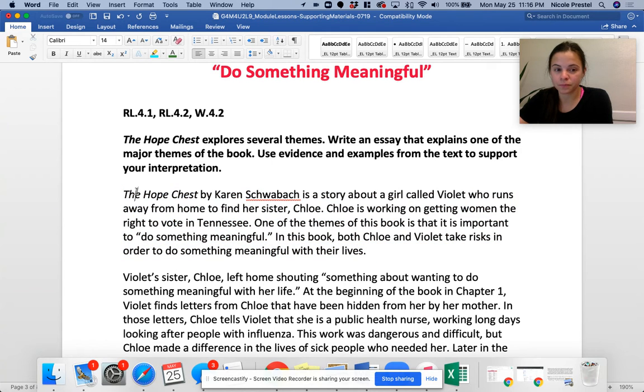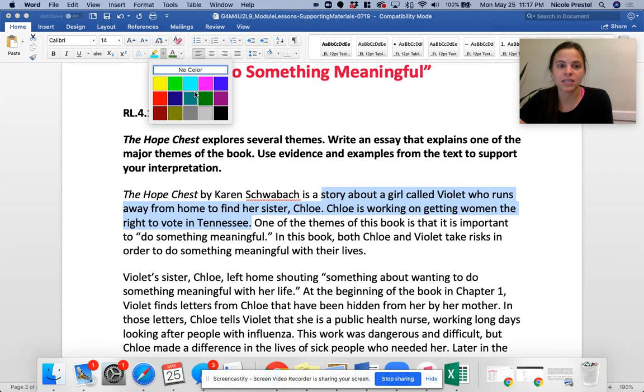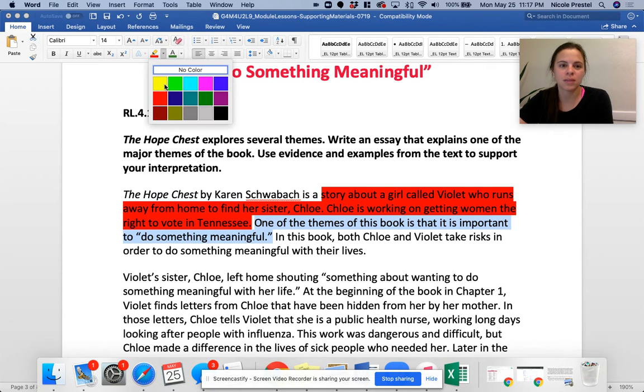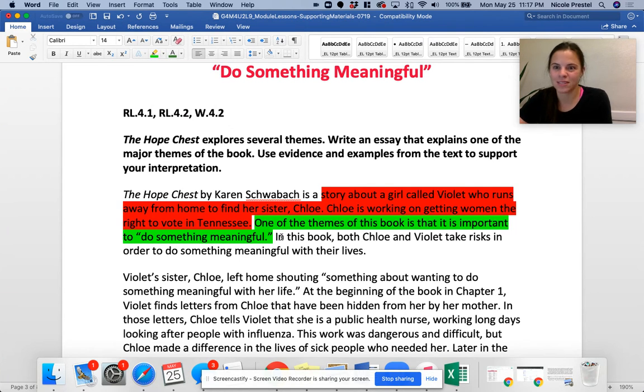So we know we have The Hope Chest by Karen Schwabach is a story about a girl called Violet who runs away from home to find her sister Chloe. Chloe is working on getting women the right to vote in Tennessee. This is your gist. Okay? And then we have our focus statement. One of the themes of this book is that it is important to do something meaningful. Focus statement. This person chose the theme, do something meaningful.